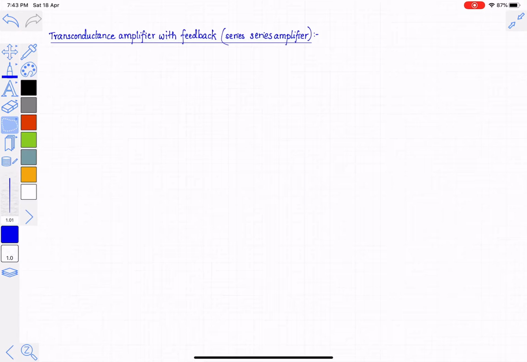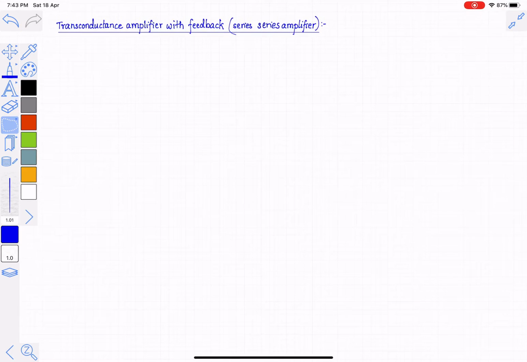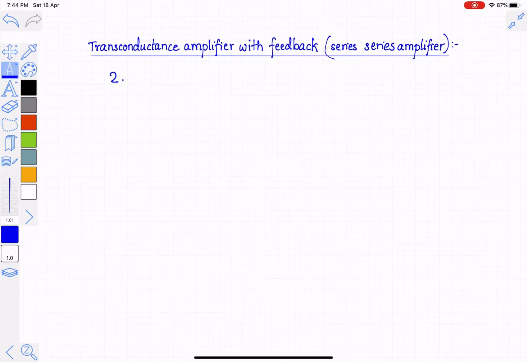In the previous session, we have seen the analysis of transconductance amplifier with feedback in the ideal situation where the feedback network is ideal. It doesn't load the feed-forward amplifier on the input as well as the output side. Now we will consider the second case where the feedback network is not ideal. So we will consider here the practical case.